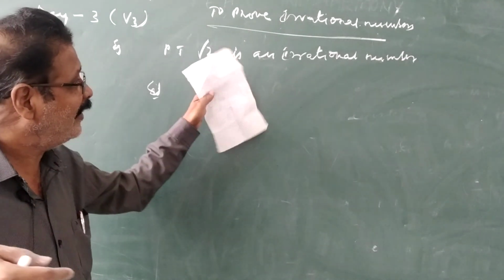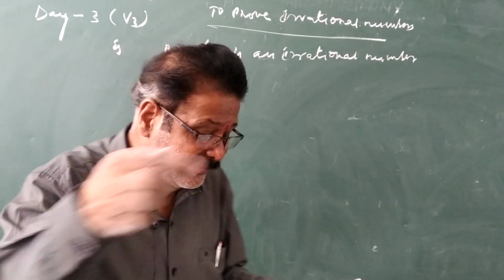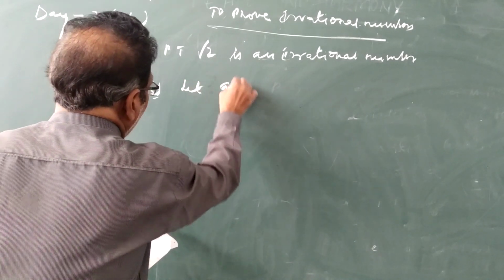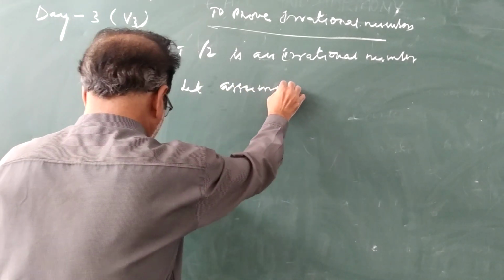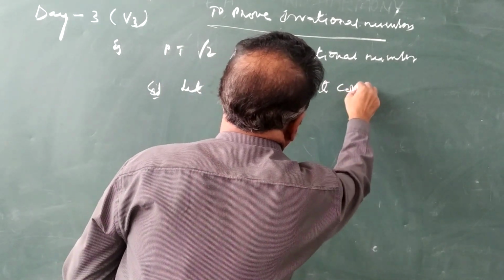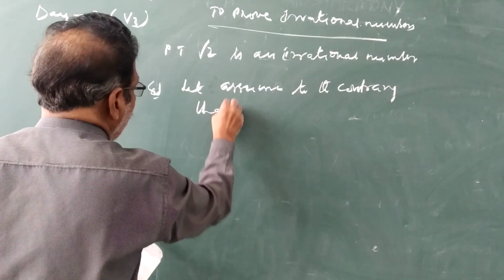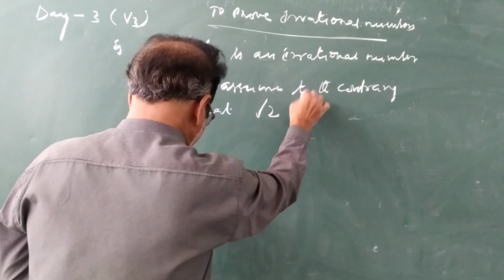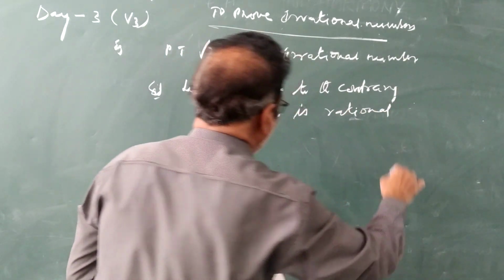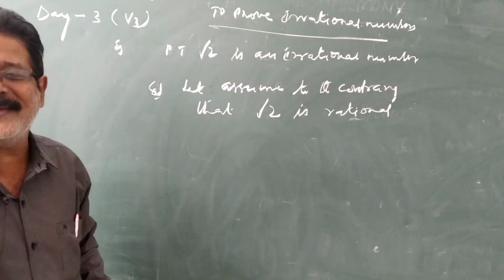Contrary means, let us say that root 2 is not irrational. It is not irrational means it is rational. Let us prove. So, let us assume to the contrary that root 2 is rational. When you have to prove root 2 is irrational, let us say that root 2 is a rational number.